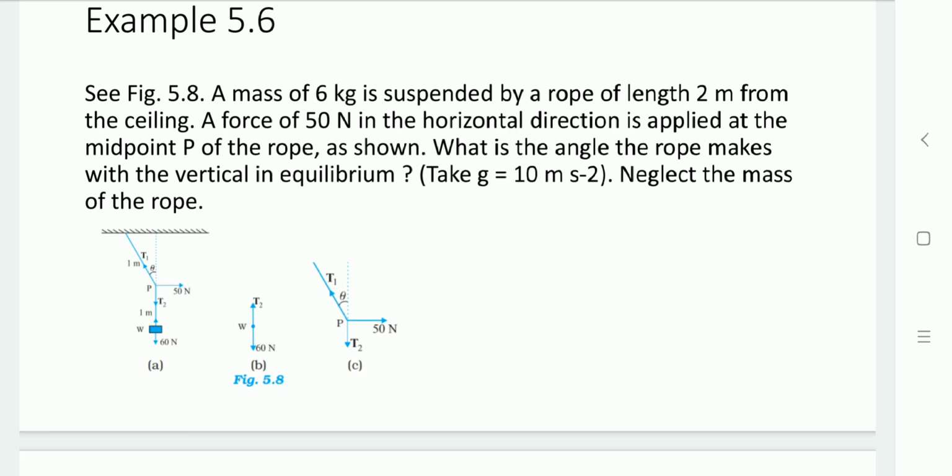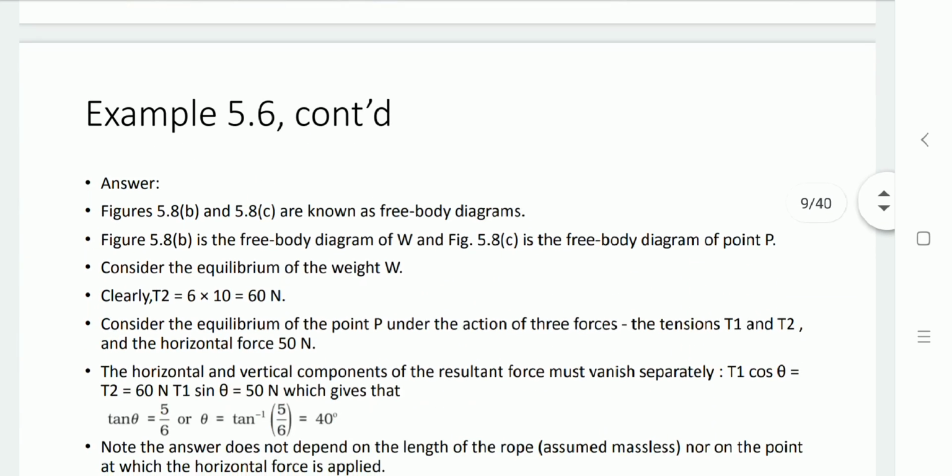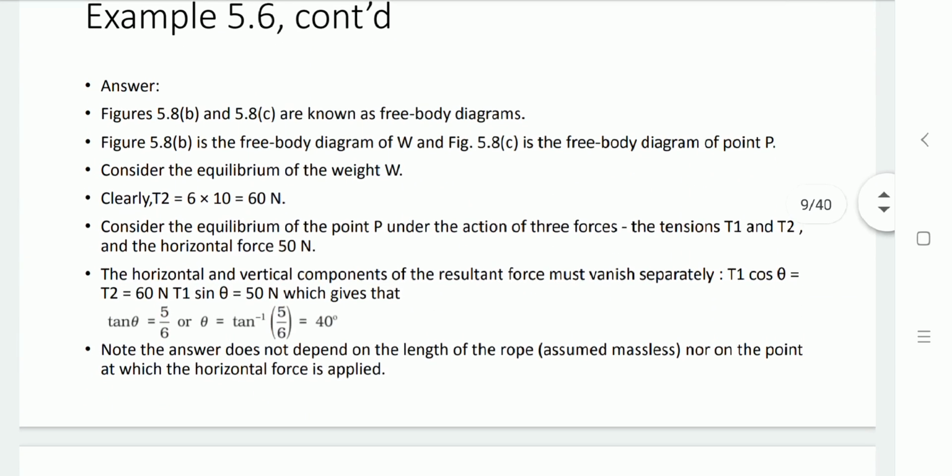Let us denote the horizontal and vertical components of these forces as T1 cos theta equal to T2, that is 60 Newton, and T1 sin theta equal to 15 Newton.